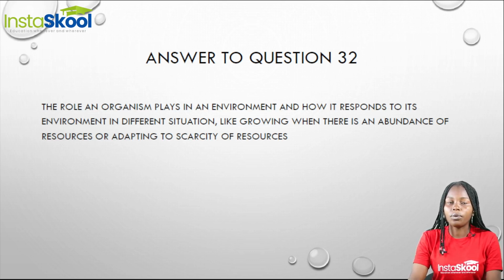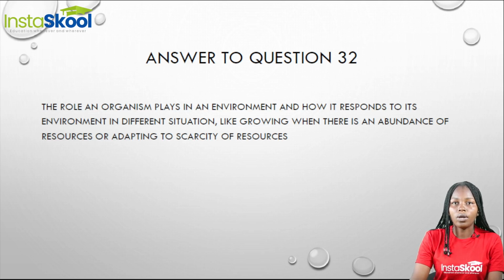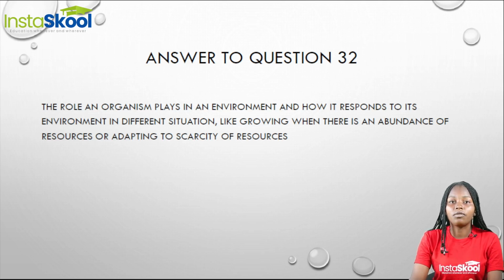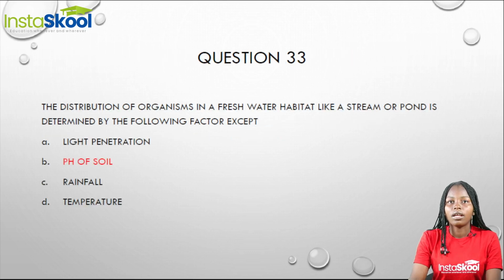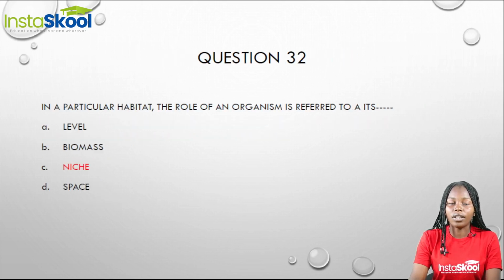For example, how an organism responds when there is an abundance of resource, or how it adapts when there is scarcity of resource. This is its niche. So our answer therefore is option C, the niche. The niche is the role of an organism in a particular habitat.